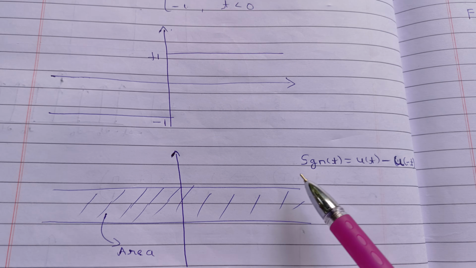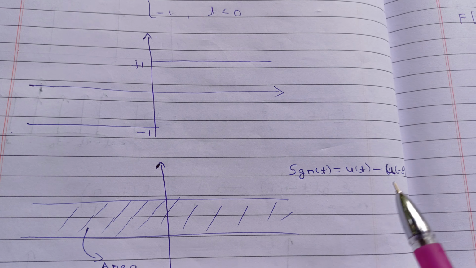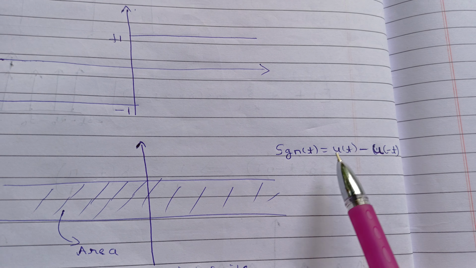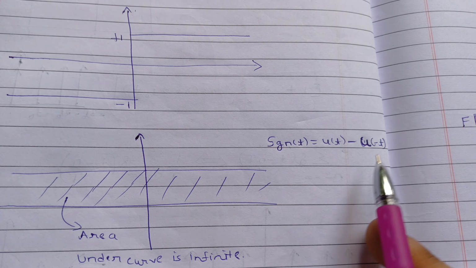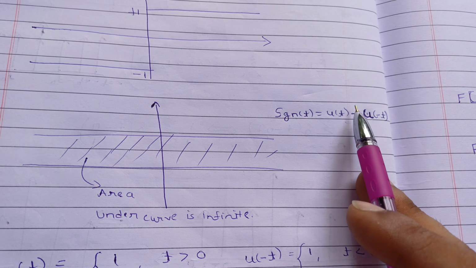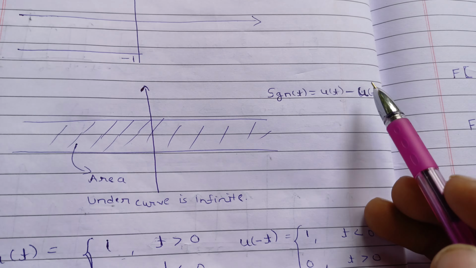First you must know how we can write the signum function in terms of the unit step function. So sgn(t) equals u(t) minus u(minus t). This signum function is always equal to this. Now see, u(t) for t greater than 0 will be 1 and u(minus t) for t greater than 0 will be 0. So you will get 1 again. That is the property for t greater than 0. Now for t less than 0, u(t) is 0 and u(minus t) is 1. So you will get minus 1 here. That was the signum function, meaning we can write our signum function in this form.